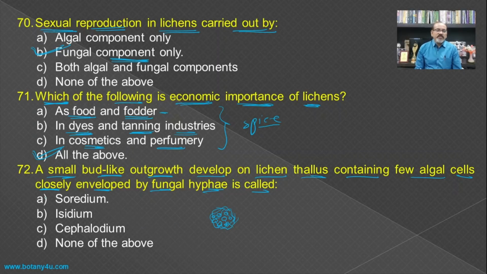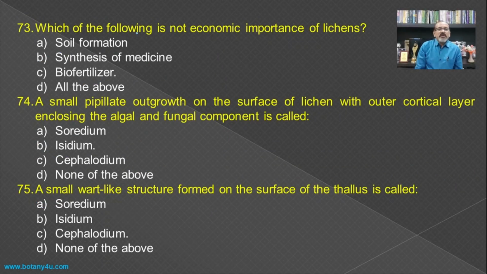So such a type of structure is known as the soredium. Which of the following is not economic importance of lichens? Not economic importance. Soil formation. If you see the formation of soil, that is pedogenesis, the first most process is the development of lichen on the rocks, and hence it is involved in the process of soil formation.